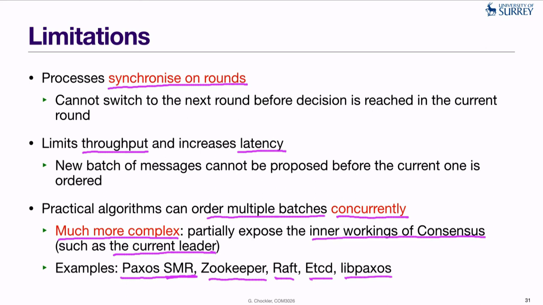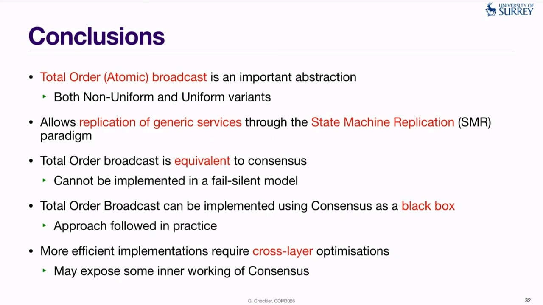Okay, so we have reached the conclusions. In this lecture we discussed total order, also known as atomic broadcast. We defined and gave implementations for both non-uniform and uniform variants of this abstraction.